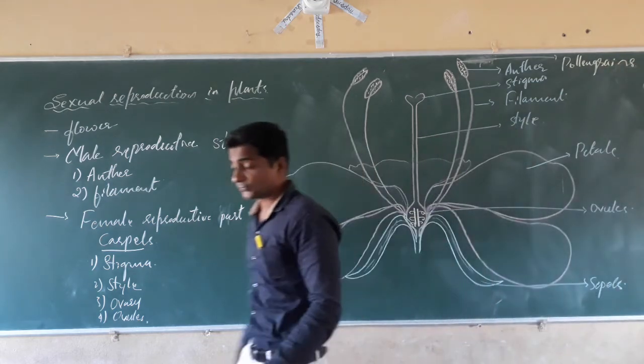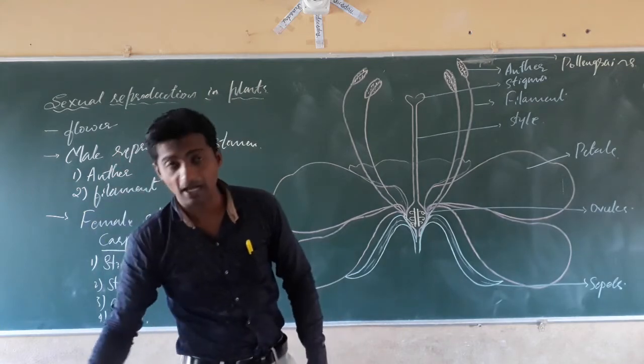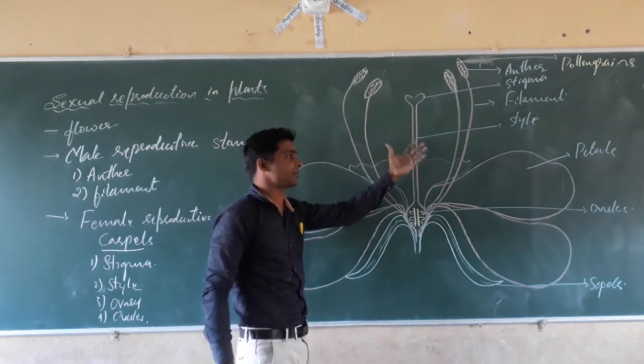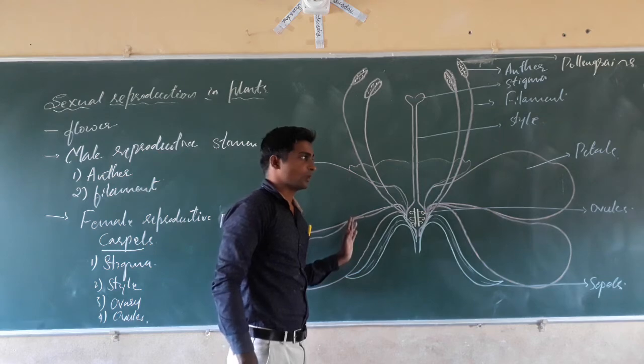These are the parts of the reproductive part of the plant, that is, the flower. In the examination, you may be asked to draw the diagram of the reproductive part of the plant.